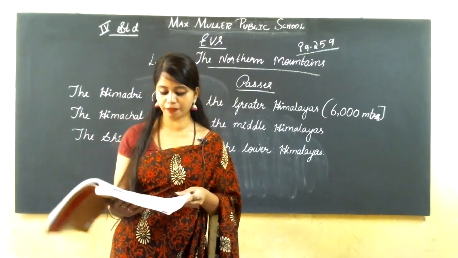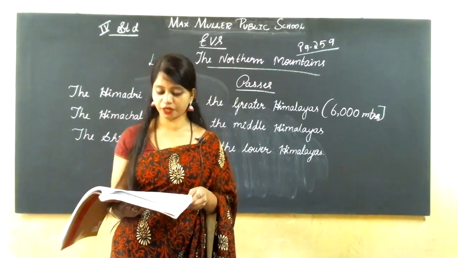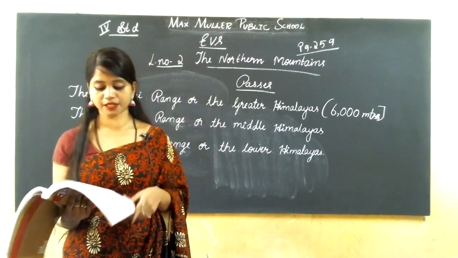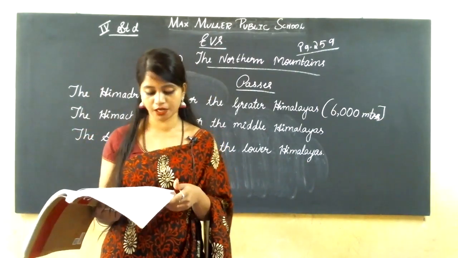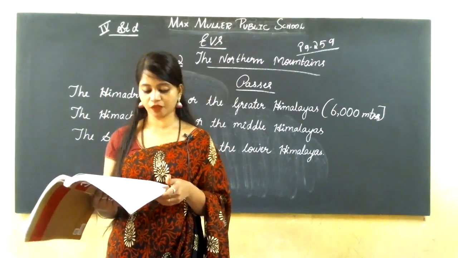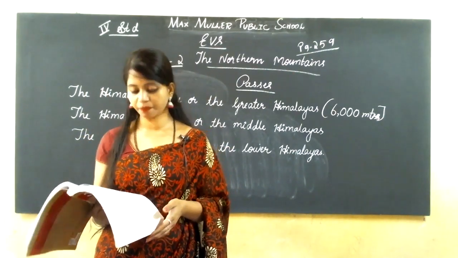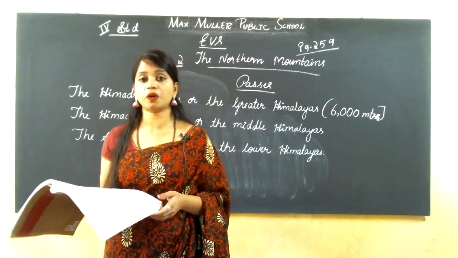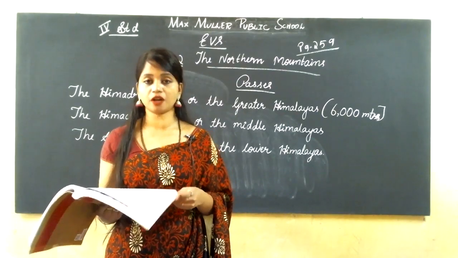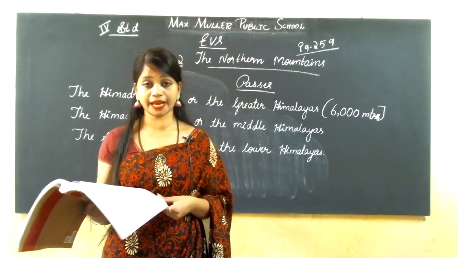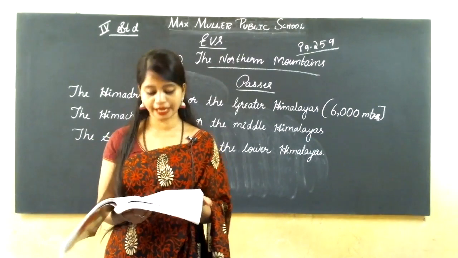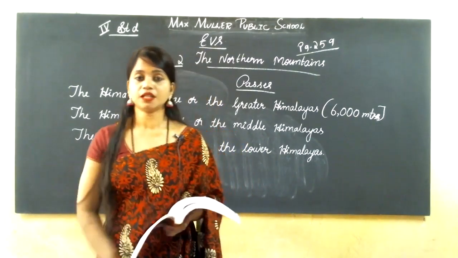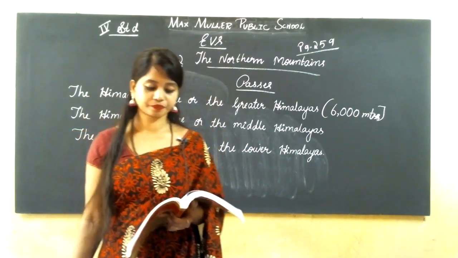In the northwest of the Himalayas are the Karakoram mountain ranges. Mount Godwin Austen, K2, of this range is the second highest peak in the world. Okay, this was about the Shivalik range.